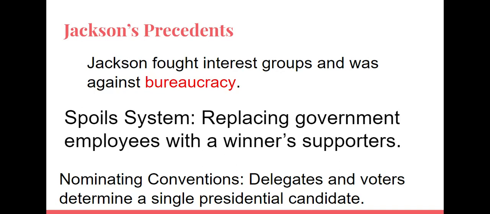Are you compliant with local laws? Are you compliant with state laws? Are you compliant with your community's laws? So there's a lot of levels that you have to check with. And Jackson really didn't like that. He thought people should be able to do what they wanted within reason.